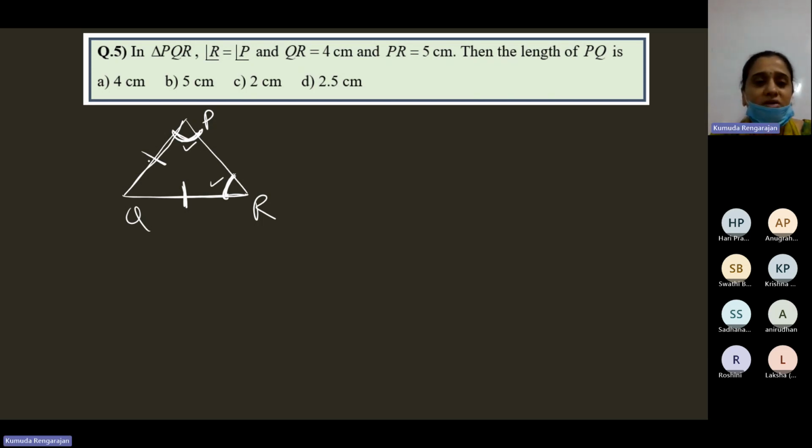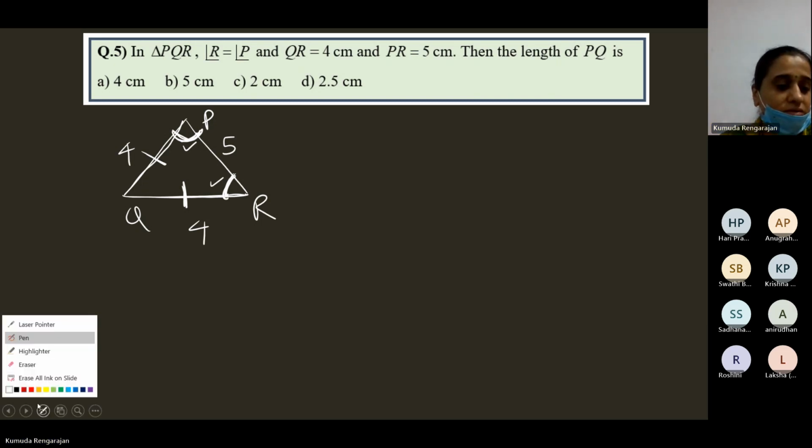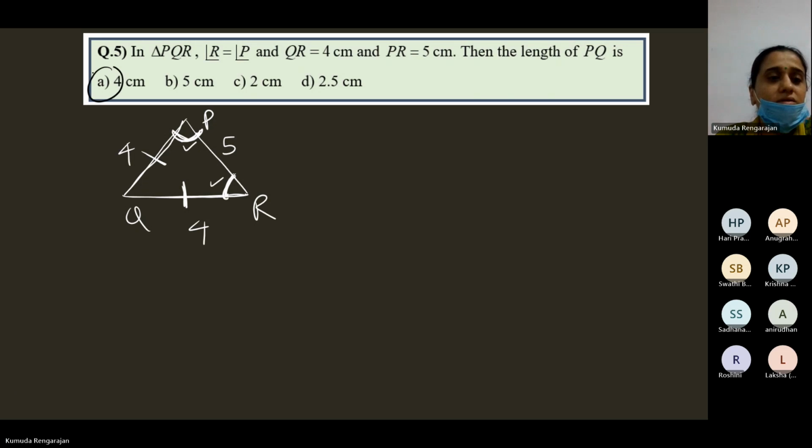Now it's given that QR is 4, this is 4, so this is also 4. So they're equal. And PR is 5. Then the length of PQ is 4 centimeters. So we get PQ is 4 by the isosceles triangle property. Two angles are equal, so the sides opposite to them are also equal. So one of the equal sides is 4, so the other one is also 4.